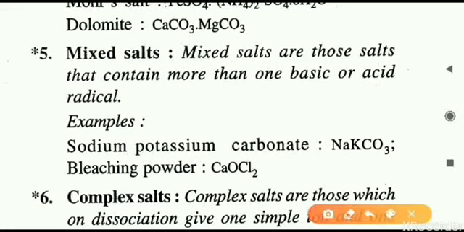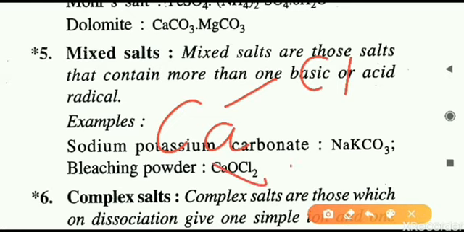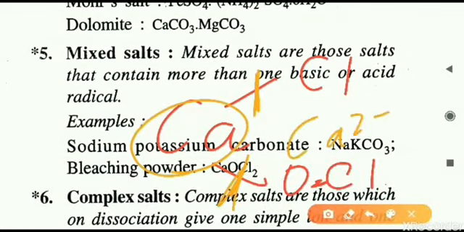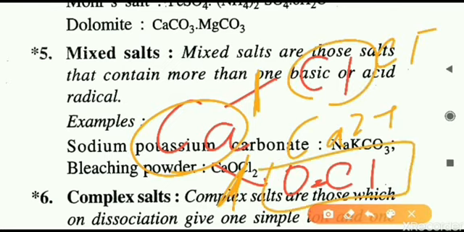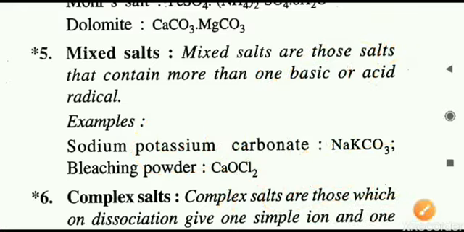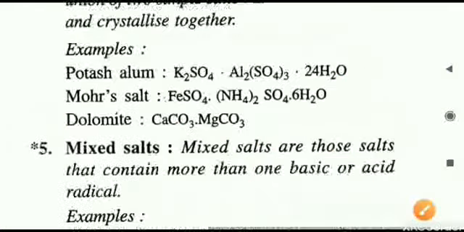If you look at the bonding of CaOCl2, you may be confused. Calcium has valency 2, so it forms one bond with chlorine, and another bond with OCl, where oxygen forms two bonds: one with calcium, another with chlorine. The bonding is not important, I am just making it clear so you are not confused. If this bond is broken and this bond is broken, we will get Ca2 plus, Cl negative, and OCl negative. That is why three different ions are formed there. So this is about the mixed salt. Don't confuse between the mixed and the double salt.